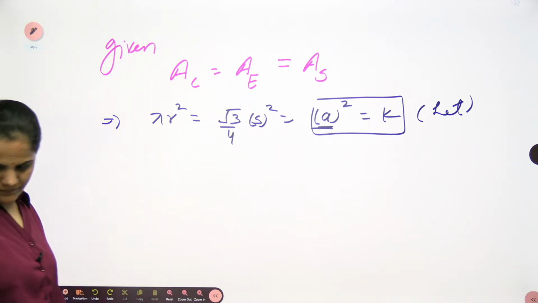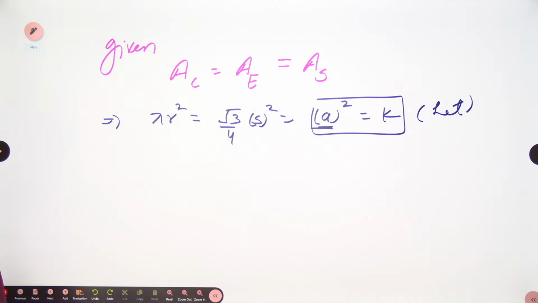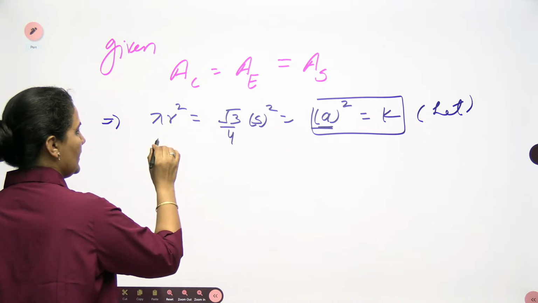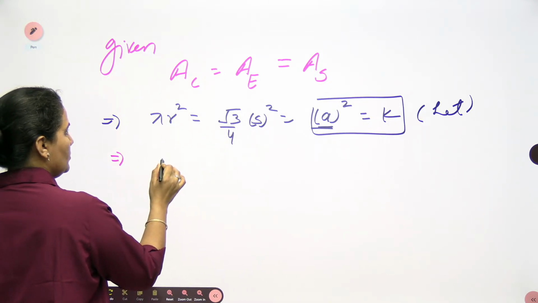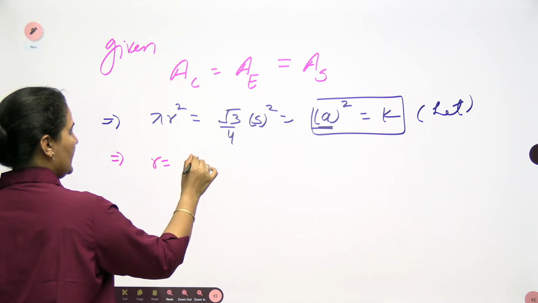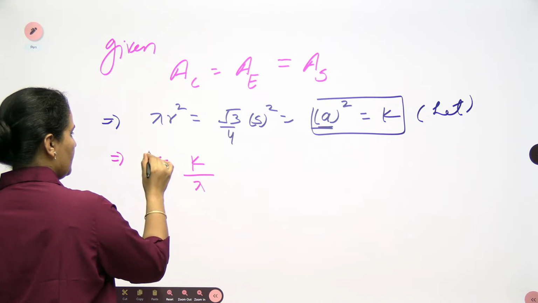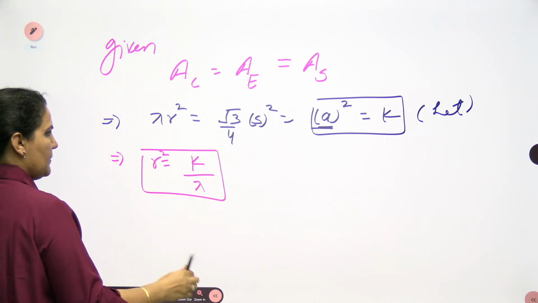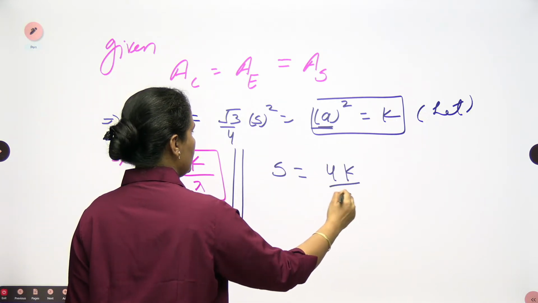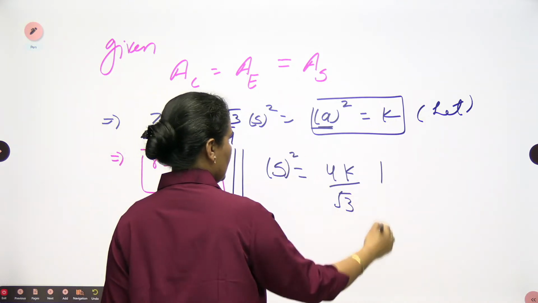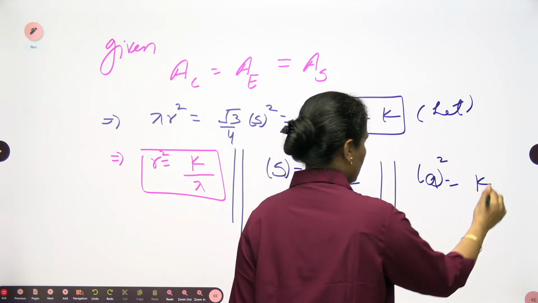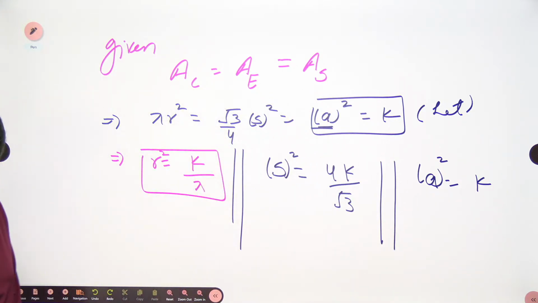Okay, let's take something so that things cancel, then it will be easy. So I want to mark this as pi r square, and if I want to find out the value of the radius, it will be k by pi. Value of r square is k by pi. From here I can go for the s as 4k by root 3. s square is there. And if you want to go for the a, that is a square is k. So a is equal to square root of k.